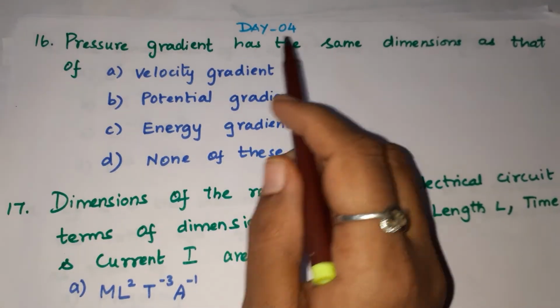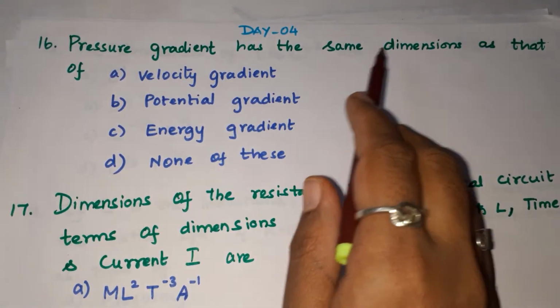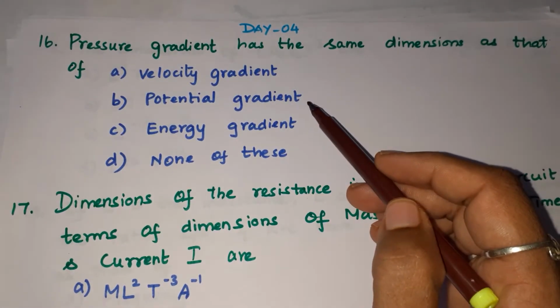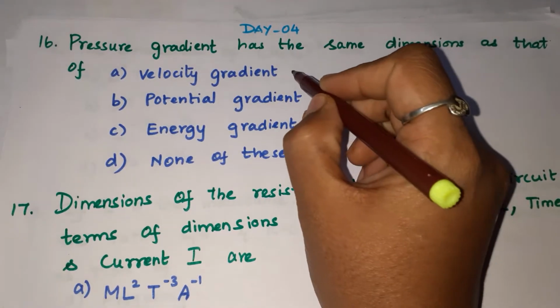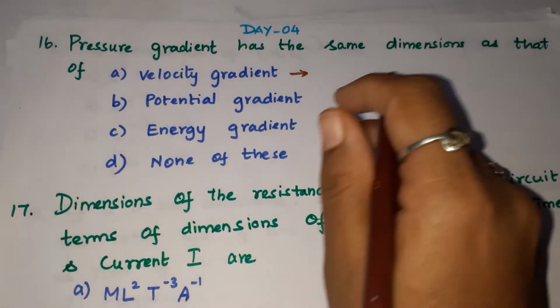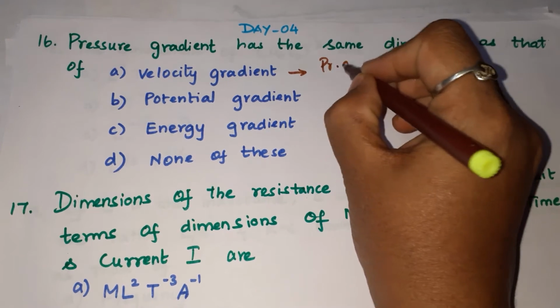Today is day 4, the 16th question. Pressure gradient has the same dimensions as that of velocity gradient, potential gradient, energy gradient, or none of these. For that we should know which is the perfect answer. First, we just see what a pressure gradient is.